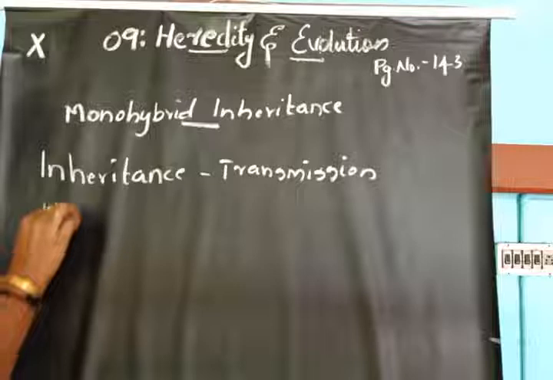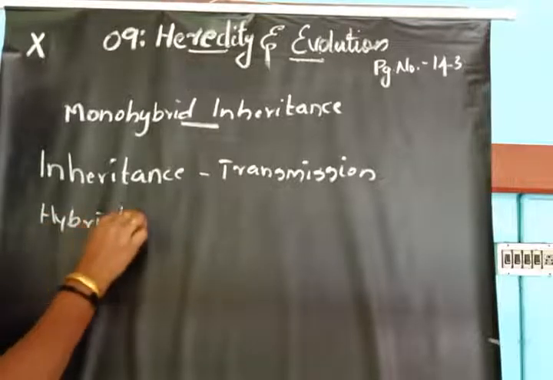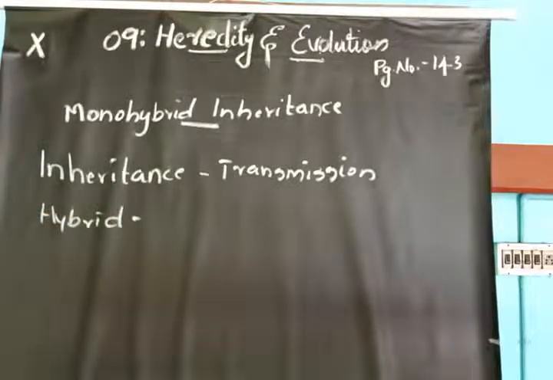Then what is the word hybrid? Hybrid means a new form of plant resulting from a cross of different varieties of a plant. After crossing between two plants, a new progeny will be produced.